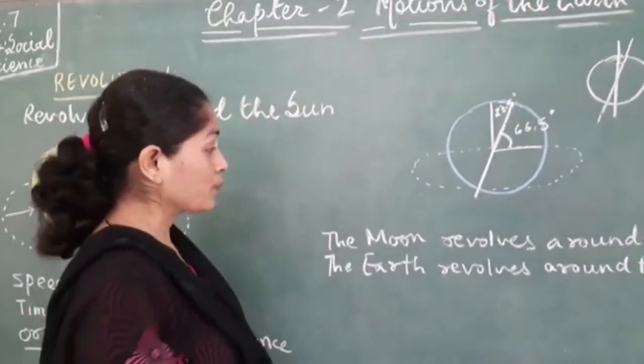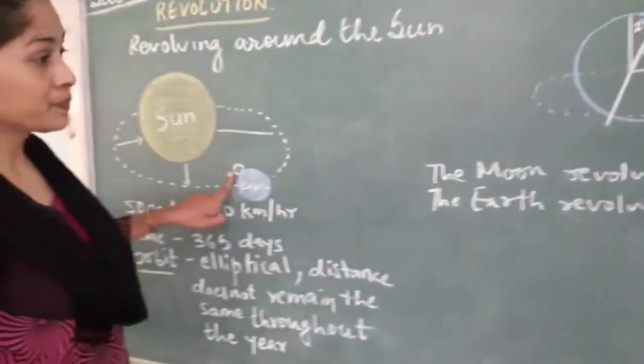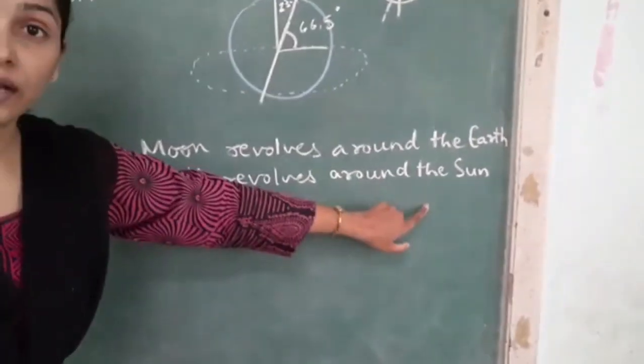Okay. Now the moon revolves around the earth, that we have understood, and the earth revolves around the sun. Okay.